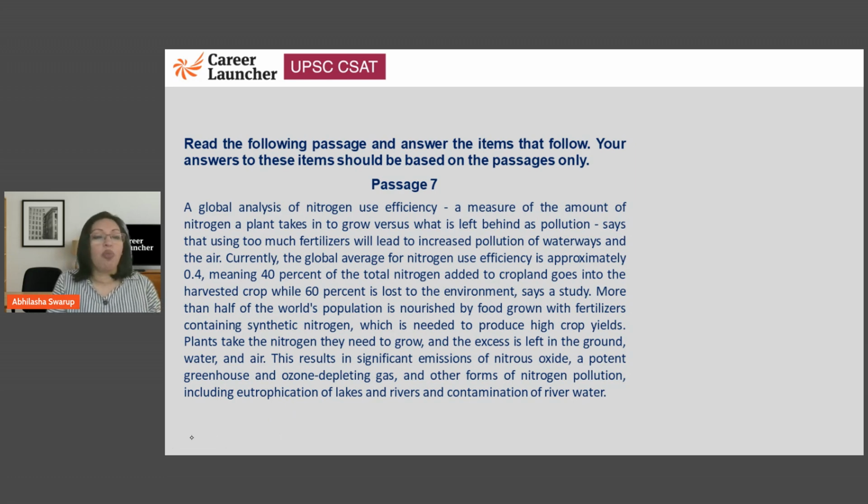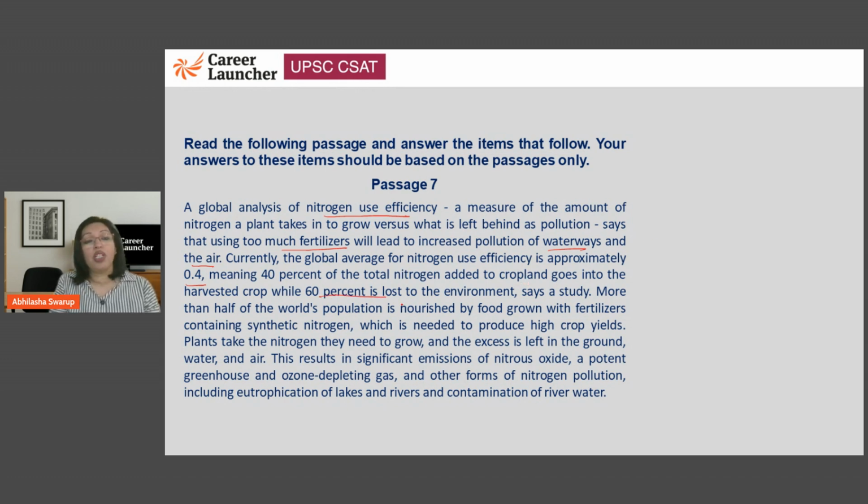So it says a global analysis of nitrogen use efficiency, a measure of the amount of nitrogen a plant takes in to grow versus what is left behind as pollution, says that using too much fertilizer will lead to increased pollution of waterways and the air. So if you use too much fertilizer, water is polluted, air is polluted. Currently, the global average for nitrogen use efficiency is approximately 0.4. So 40% of the total nitrogen added to cropland goes into the harvested crop, while 60% is lost.